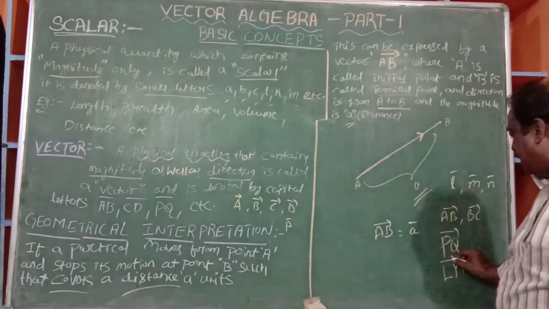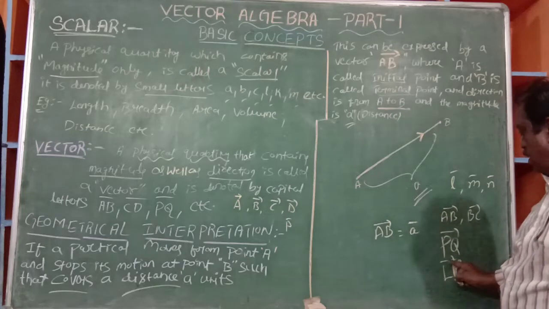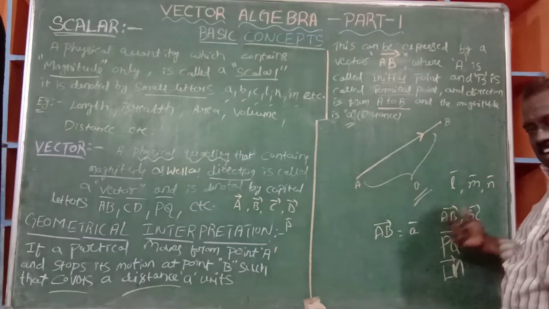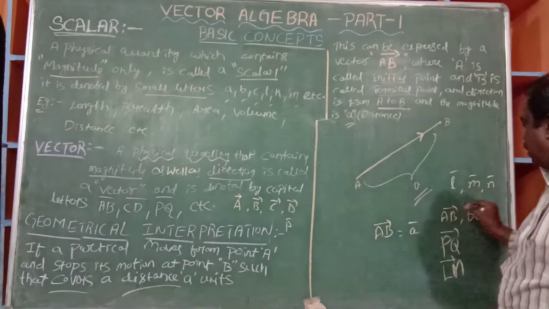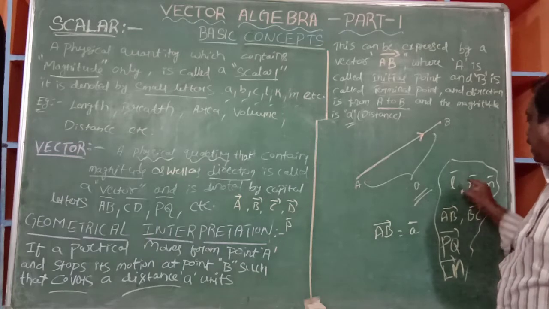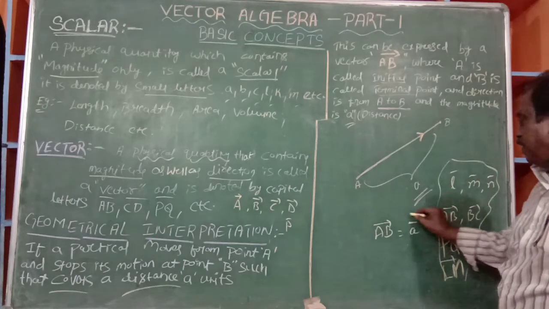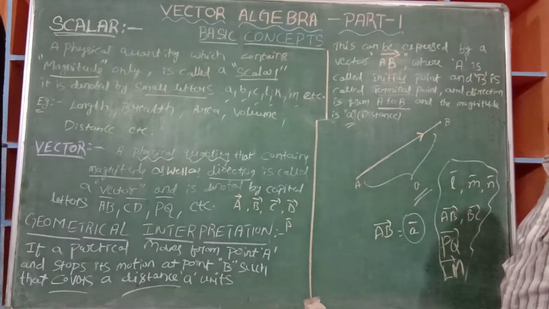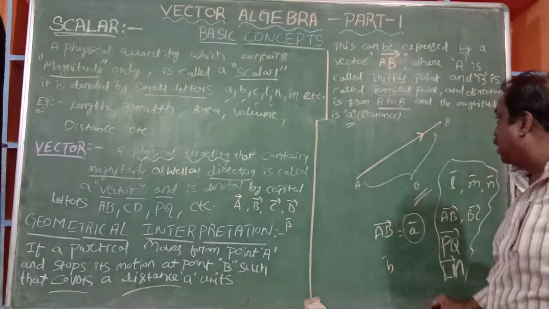If you mention the capital letters, then there is an arrow mark from A to B. Very clear, initial and terminal points are there, so an arrow mark must be there. This is notation. If a small letter with a bar is there, it is also a vector. It is notation only. In a different way, we are denoting it. A bar, small b bar.